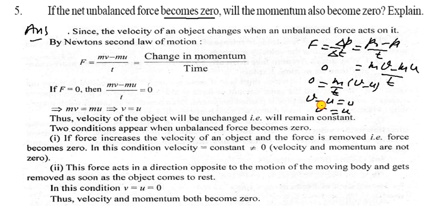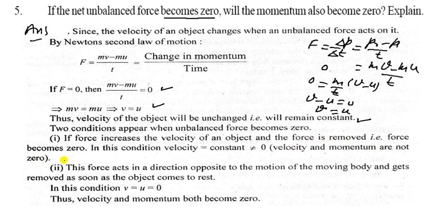So what will happen? It is given as 0. So 0 is equal to, m is common here, and v minus u upon t. So v minus u equal to 0. So v becomes u. So in this case you have to see here, it is given in this. Thus the velocity of the object will be unchanged. That means its velocity will not change, will remain constant. So that means the velocity is constant.